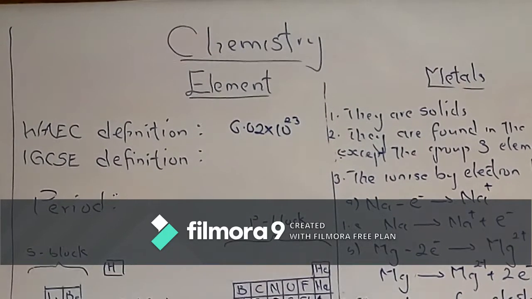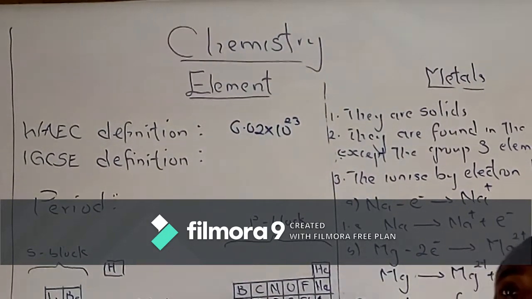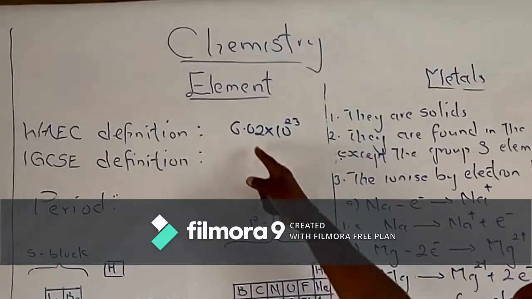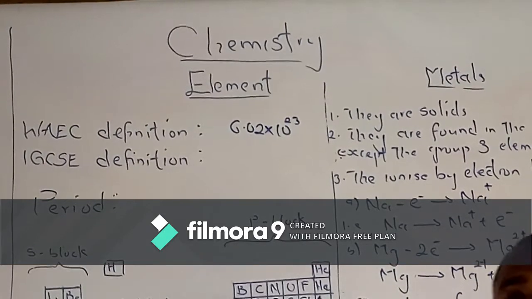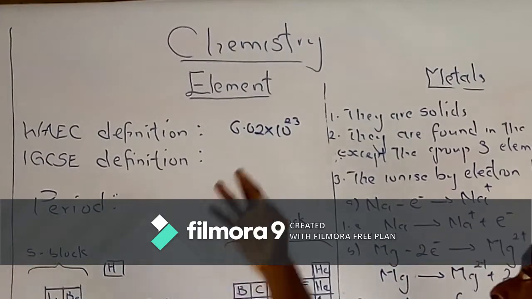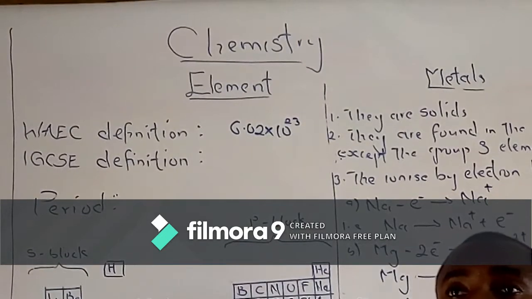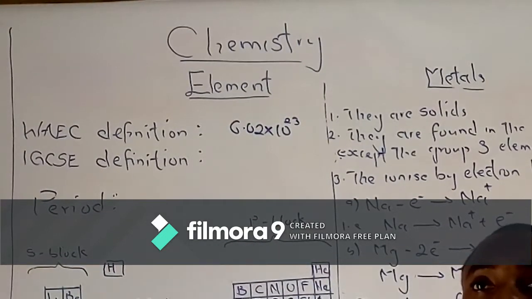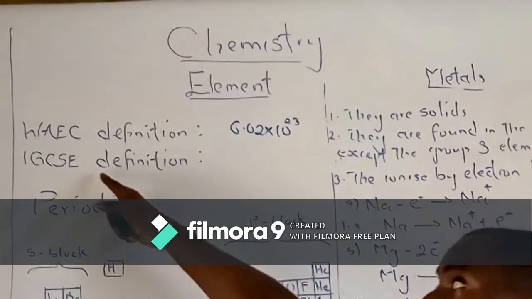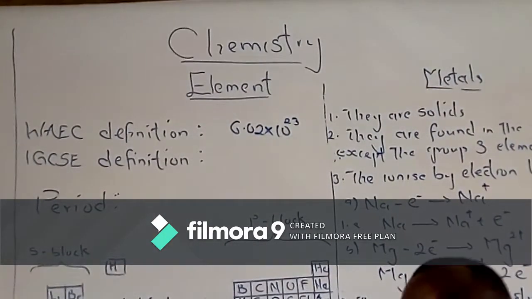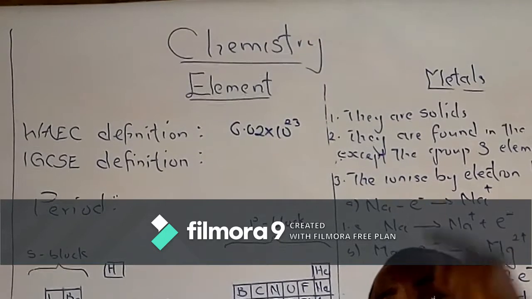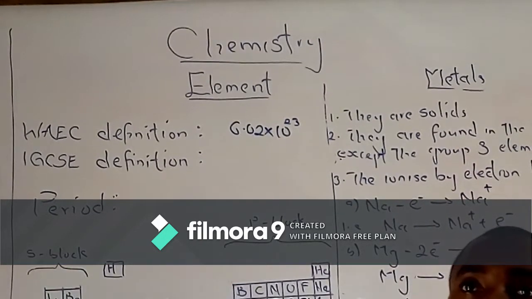That is, oxygen element contains 6.02 times 10 raised to the power 23 oxygen atoms, and that's why it is called oxygen element. So, going back to the IGCSE definition, an element is a substance that contains only one particular type of atom.